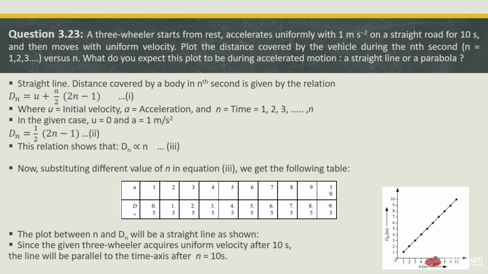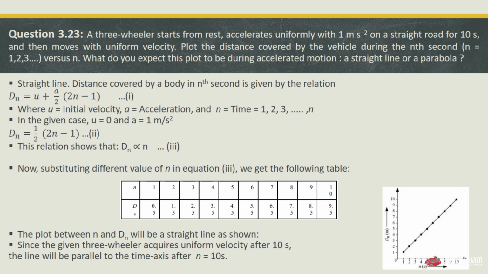The distance covered by the body in the nth second is given by the relation d is equal to u plus a by 2 into 2n minus 1, which will be our equation 1. Here u is the initial velocity, a is the acceleration, and n is the time, which is 1, 2, 3 up to n. It can be any value from 1 to n.